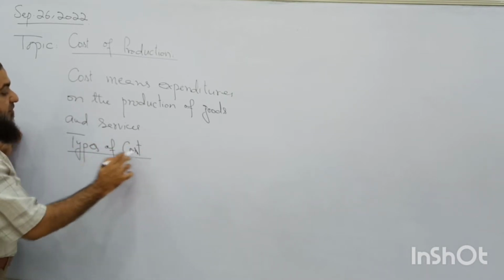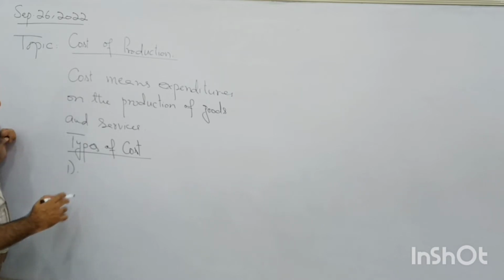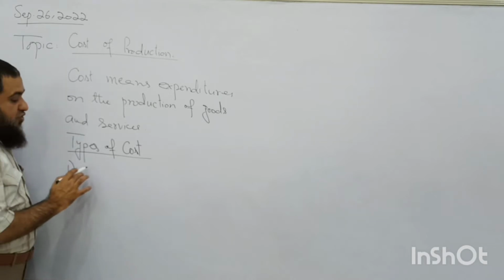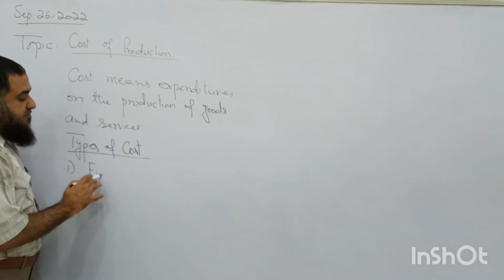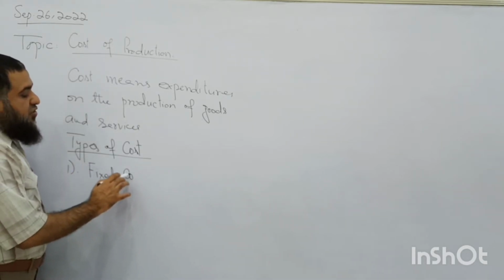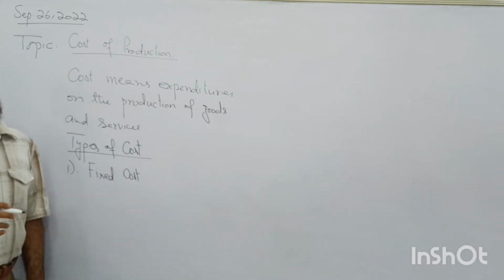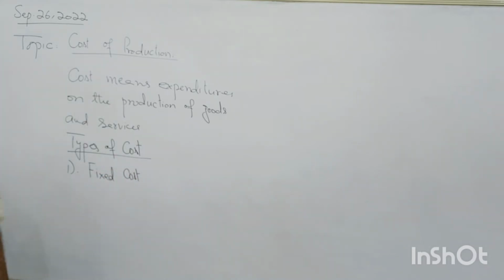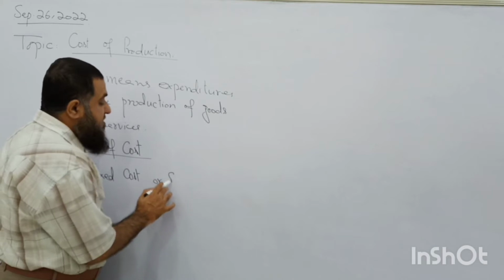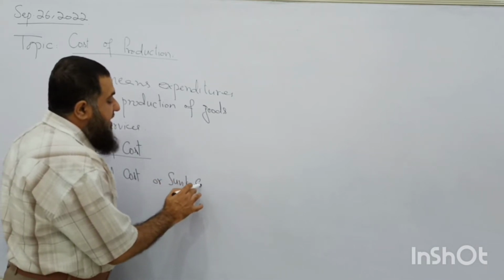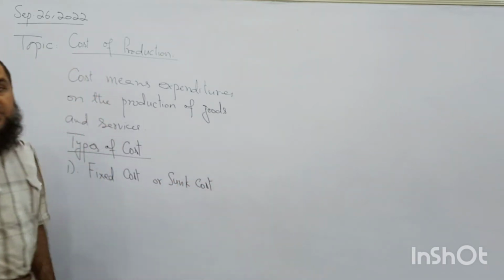You might have done in your previous level of education that there is going to be a fixed cost. It is also called indirect cost, a sunk cost. Sunk cost means once it is paid, it cannot be recovered.